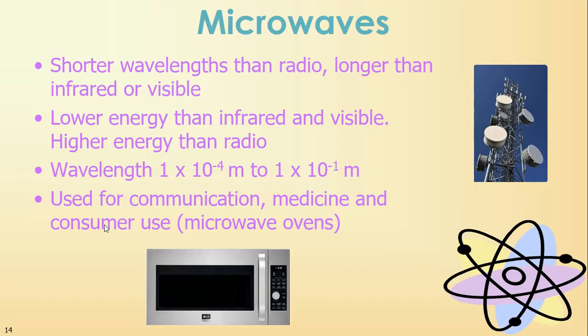The way your food gets cooked in a microwave is that you put this wave on your food, and the water molecules in your food respond to that microwave radiation, and they start to vibrate. And just like you, when you vibrate and bounce around, you start getting a little warm. So do these water molecules. That is why microwaves work. You're using the fact that your food has water in it.